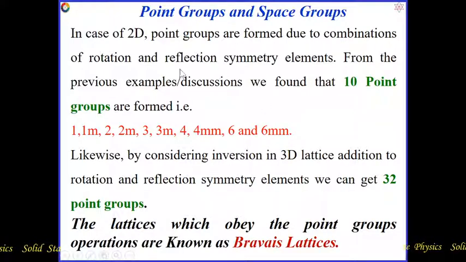That is, the point group means a combination of rotation symmetry element plus reflection symmetry element. With the combination of both of these, whatever result comes out will be called the point groups. Now, lattices which obey the point group operations are known as Bravais lattices. Bravais was one of the physicists, and on the basis of his name these lattices are named Bravais lattices. That means the lattices or crystals which obey the point group operations will be called Bravais lattices.